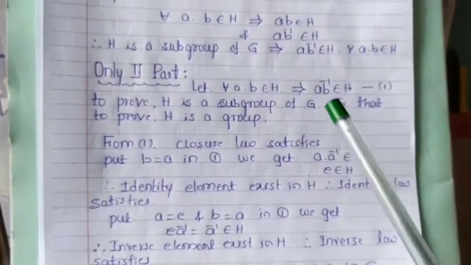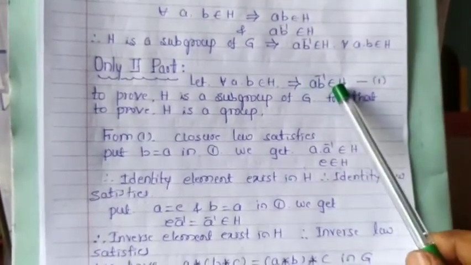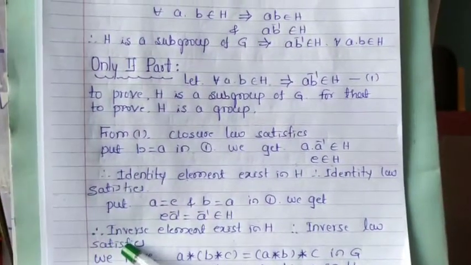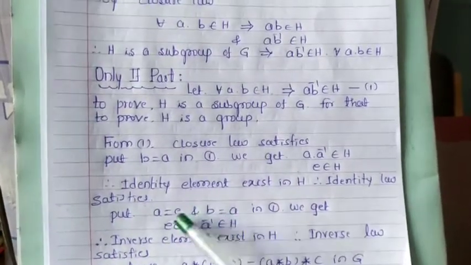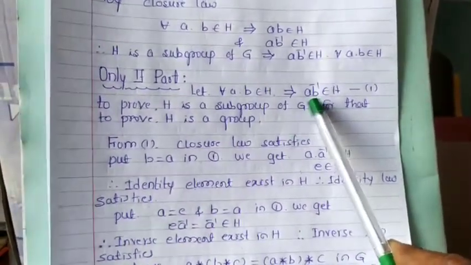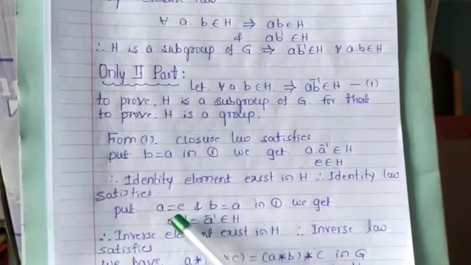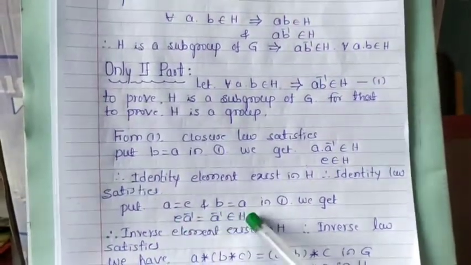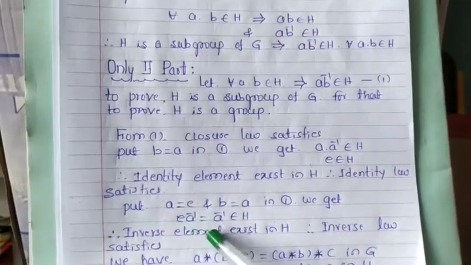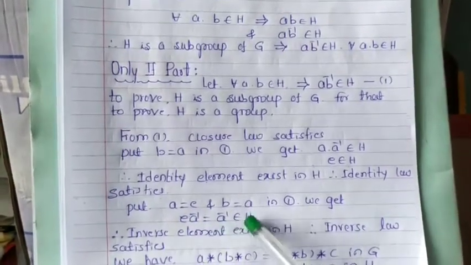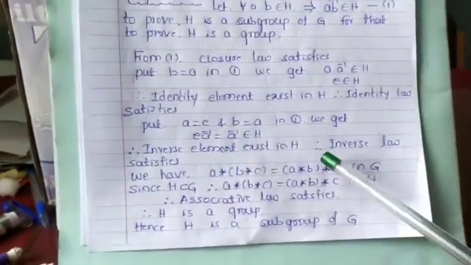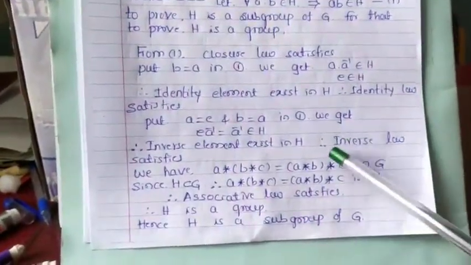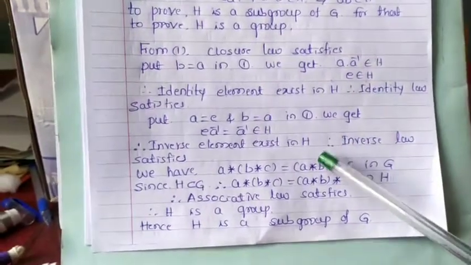Next, again consider A into B inverse belongs to H. In this, we can put A equal to E because identity element exists, already been shown. Put A equal to E and B equal to A. Then E into A inverse belongs to H. E into A inverse is nothing but A inverse. That means inverse element exists. Therefore, inverse law has been satisfied. And the associative law, whatever was shown in the previous theorem, the same step has been followed.